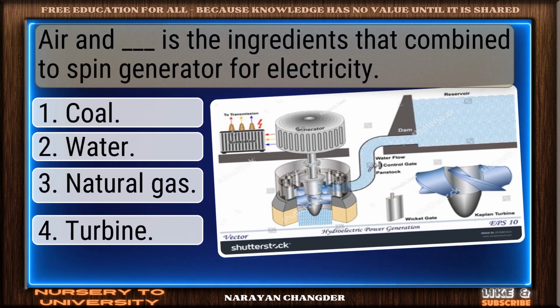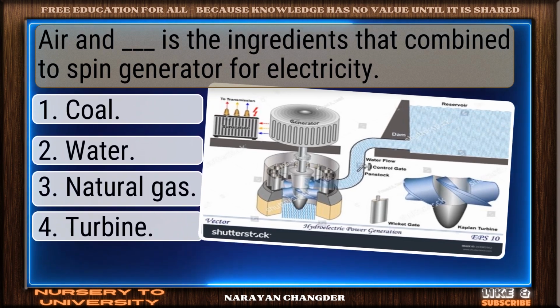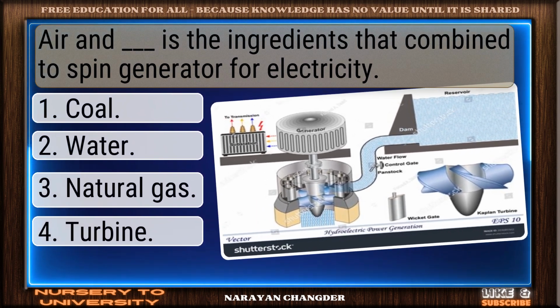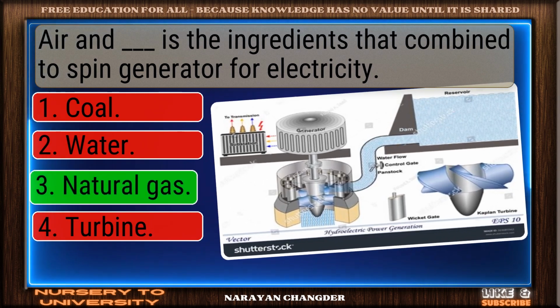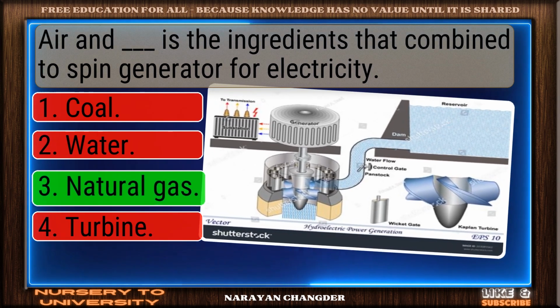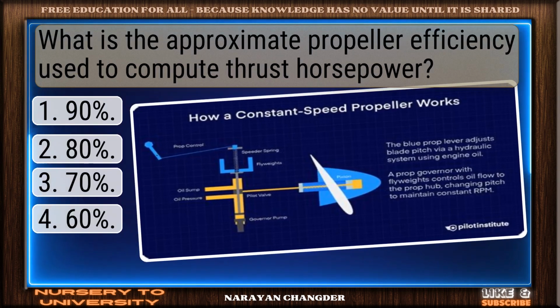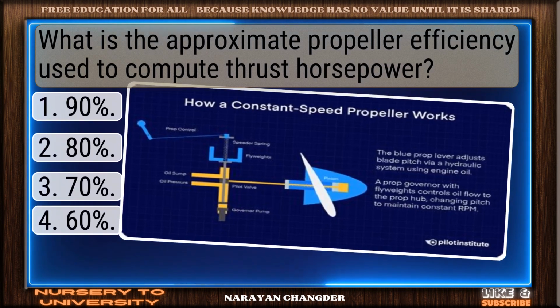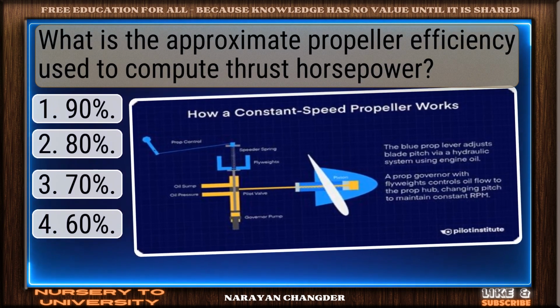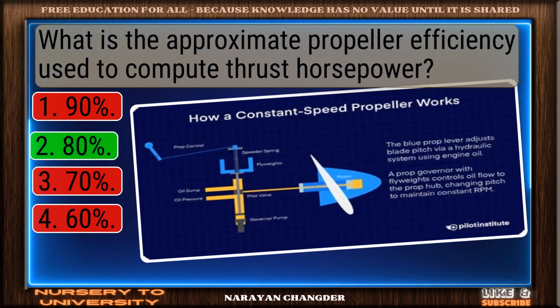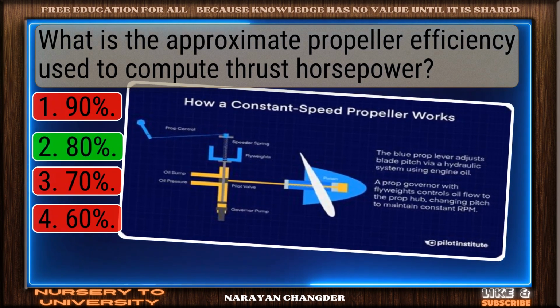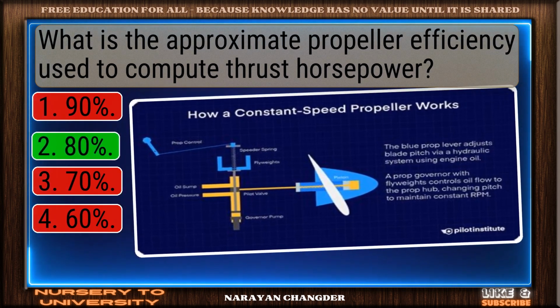Air and dash are the ingredients that combine to spin a generator for electricity. Nice selection. Natural gas is the correct and valid answer. What is the approximate propeller efficiency used to compute thrust horsepower? Clear logic. Your choice 80% is sound and 100% true.